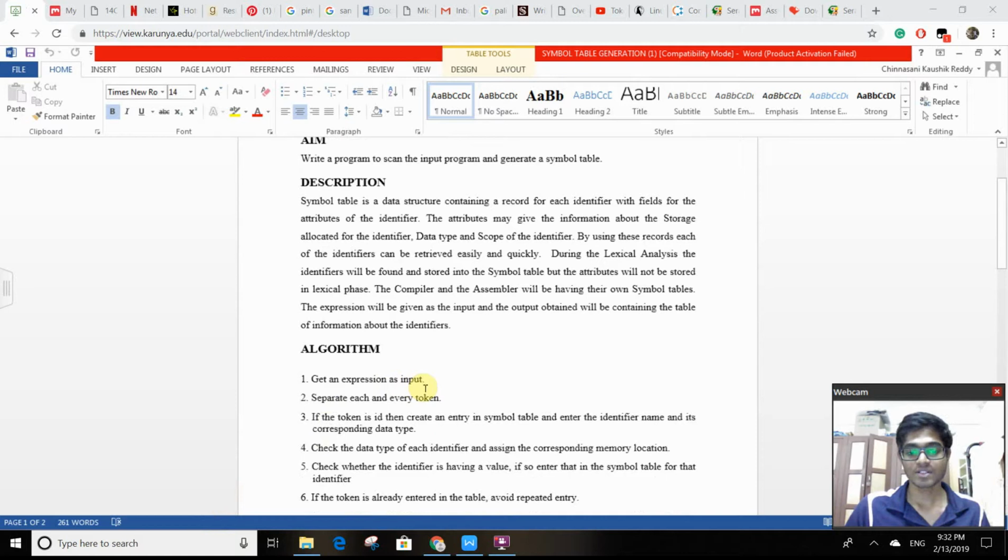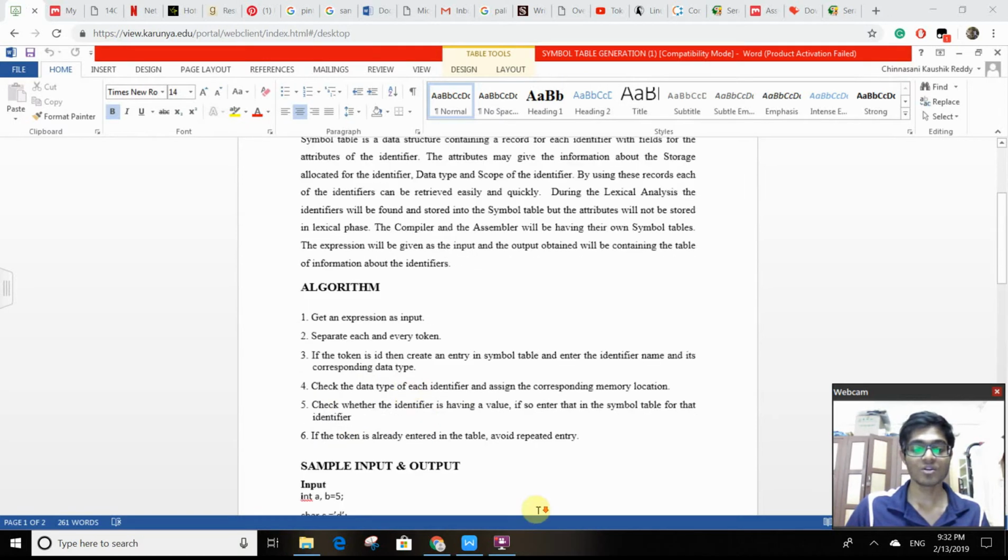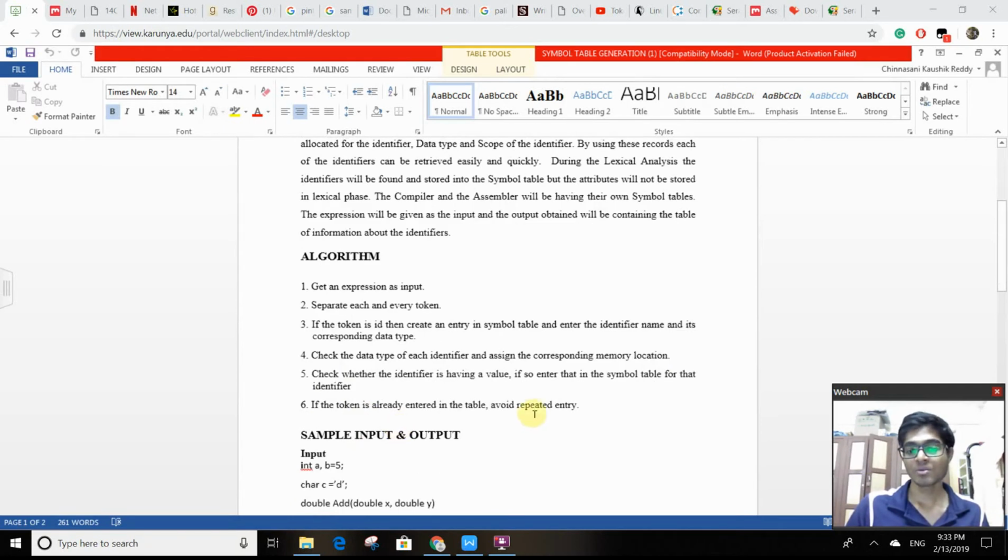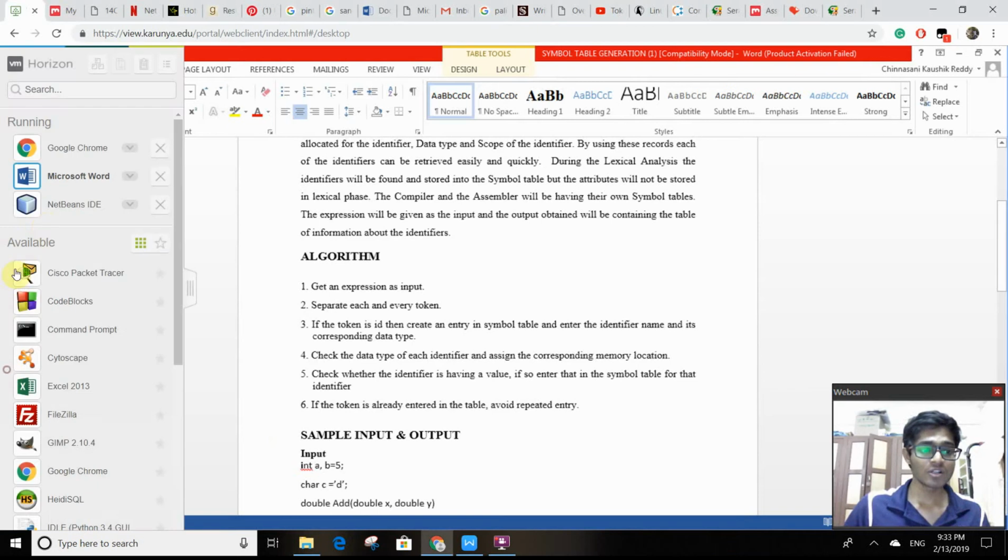To get an expression as input, separate each and every token. If the token is an ID, then create an entry in the symbol table and enter the identifier name and its corresponding data type. Check the data type of each identifier and assign the corresponding memory location. Check whether the identifier has a value. If so, enter that in the symbol table for that identifier. If the token is already entered in the table, avoid repeated entry. Let's get into the code and see.